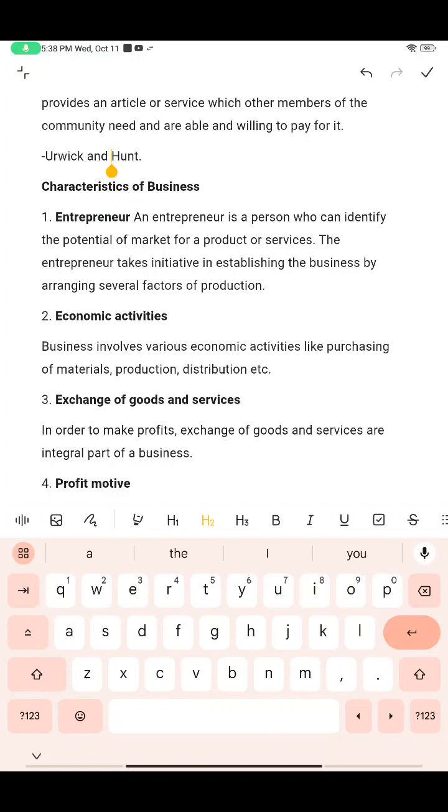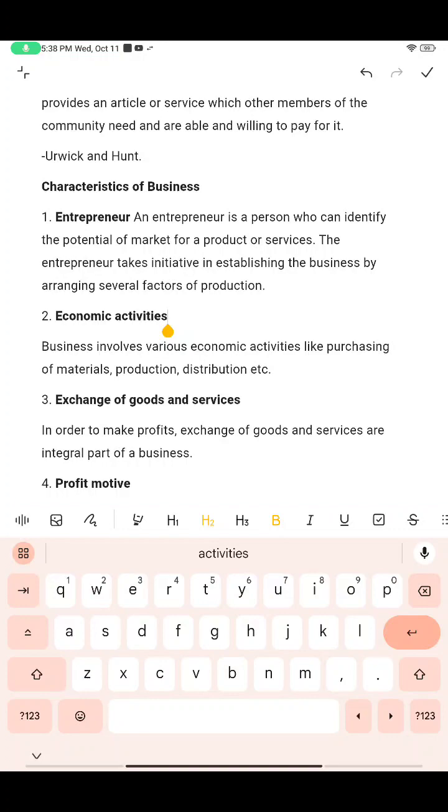So what is the work of this entrepreneur? First, that person will analyze the market and understand the needs of the people in the market, like what should be started in order to get plenty of wealth and a huge lump sum amount. Okay, so he will analyze the market and then take the initiative to start which kind of product. He will analyze all those things and start producing products or whatever service he can.